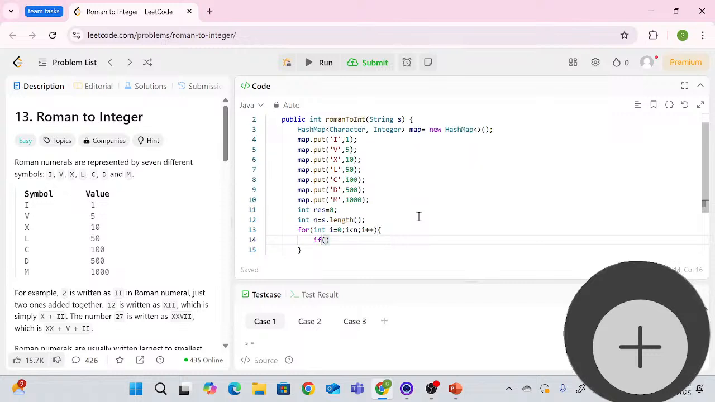If you remember, when we are subtracting, that time i was not on the last character. So first I'll write the same code for it. So when i is less than n minus 1, it means i is not pointing to the last index, because on the last index you do not subtract, right? And now you will check here map.get, because anyhow you will have the character they are giving, so map.get of s.charAt(i). So this is how you access the character.